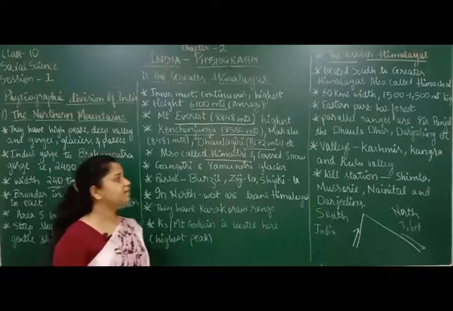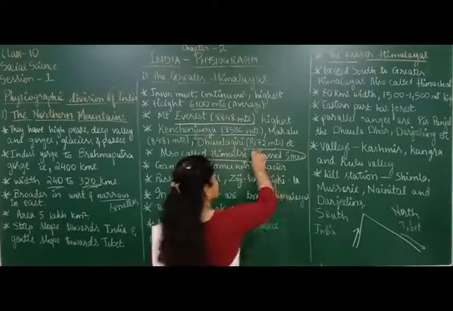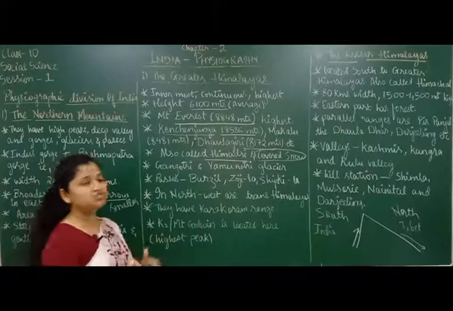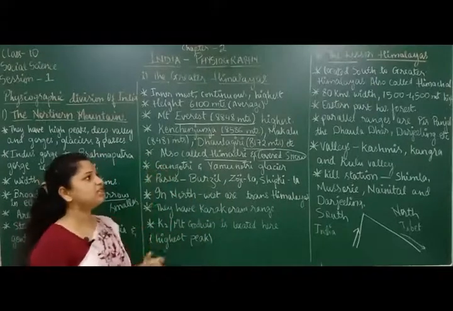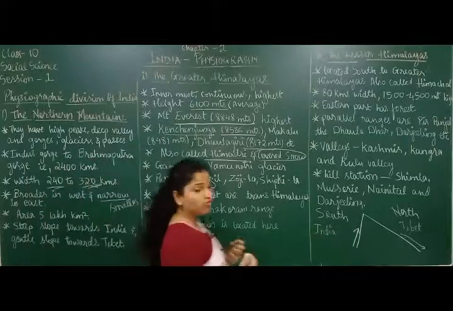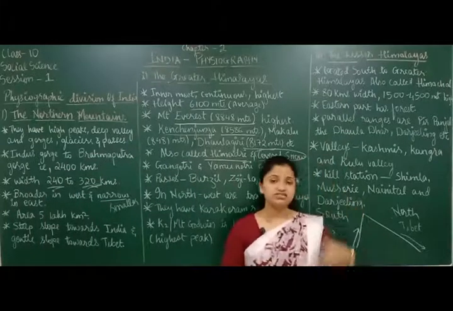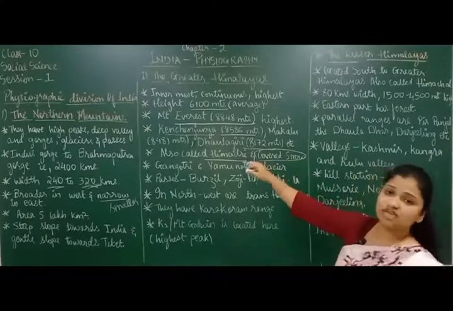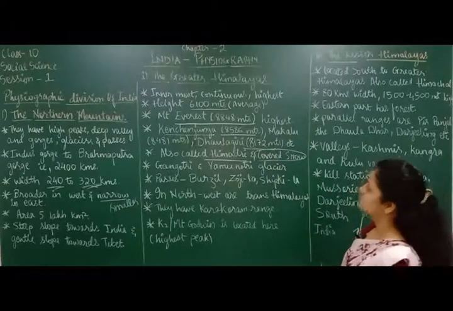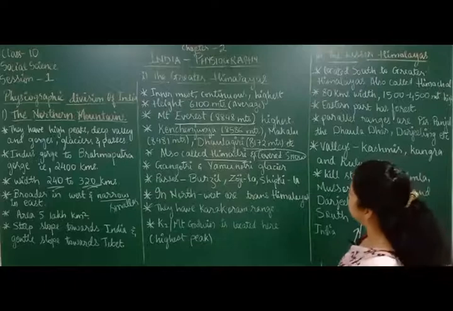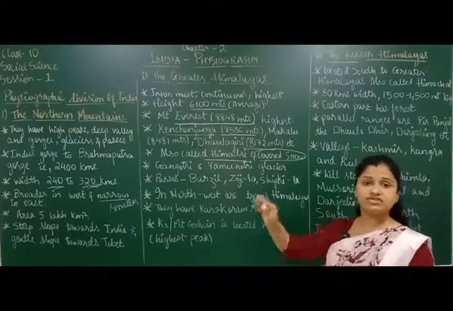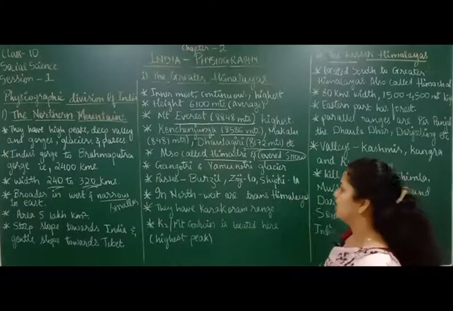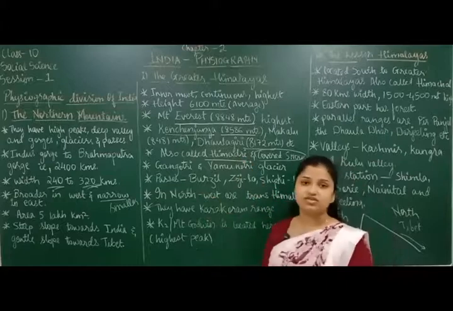These Himadri mountains are completely covered with snow, because the tip of the mountain is so high that in such a high position there will be a very cold environment, and there will be continuous snowfall in that highest position. So the Greater Himalayas has some of the highest peaks, and obviously because it has the highest peaks, it is covered with snow, and that is why it is also called Himadri. That is very important.